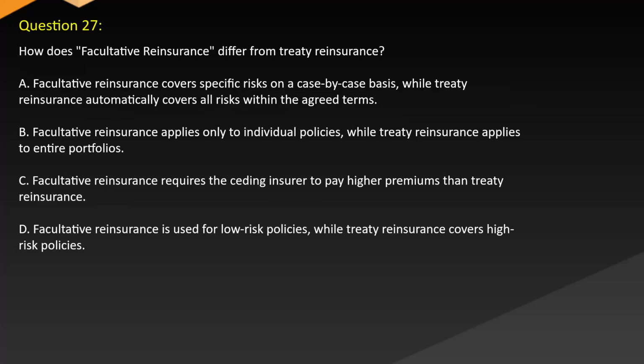Question 27. How does facultative reinsurance differ from treaty reinsurance? A. Facultative reinsurance covers specific risks on a case-by-case basis, while treaty reinsurance automatically covers all risks within the agreed terms. B. Facultative reinsurance applies only to individual policies, while treaty reinsurance applies to entire portfolios. C. Facultative reinsurance requires the ceding insurer to pay higher premiums than treaty reinsurance. D. Facultative reinsurance is used for low-risk policies, while treaty reinsurance covers high-risk policies.